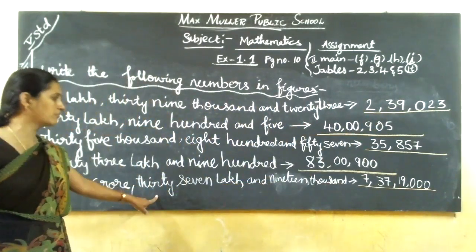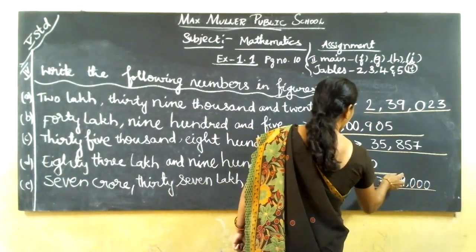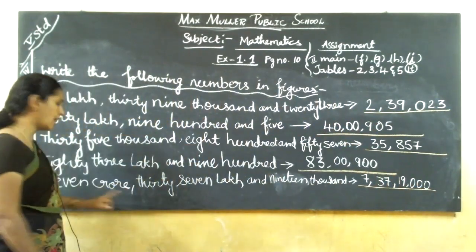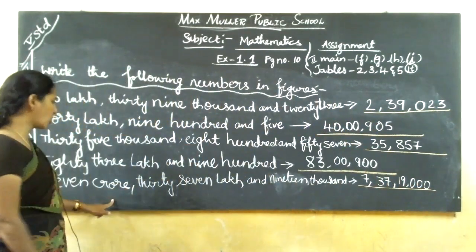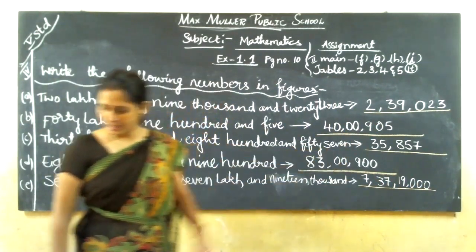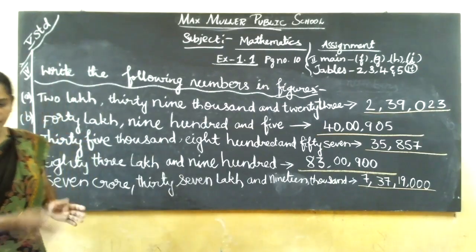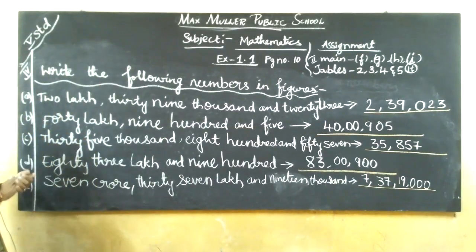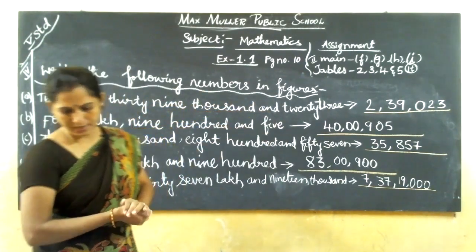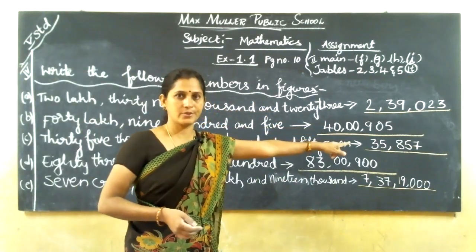This is the number for the given number name. Got it? 1, 10, 100, 1,000, 10,000, lakh, 10 lakh, crores. We got the correct place value according to the number name. 7 crore, 37 lakhs and 19,000. Got it? Like this we have to write the numbers that they have given in number names. Write the following numbers in figures with commas. I have put commas also.